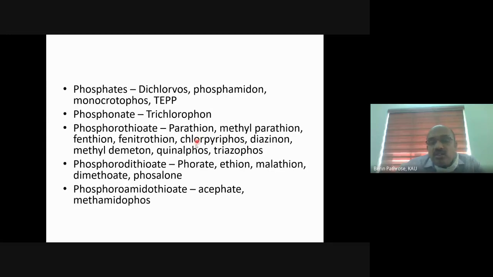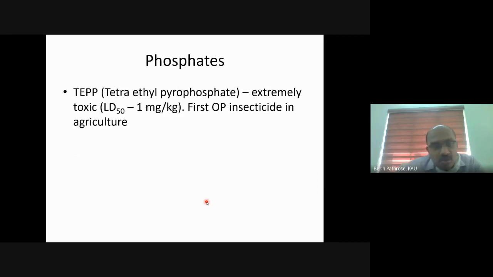Chlorpyrifos and quinalphos are widely used in Kerala. Dimethoate, malathion and acephate are still used. Even though there are a large number of pesticides, fewer than 10 are used in our country nowadays, and in Kerala, fewer than 5 or 6 are mostly used. All the others are banned or not used at all.